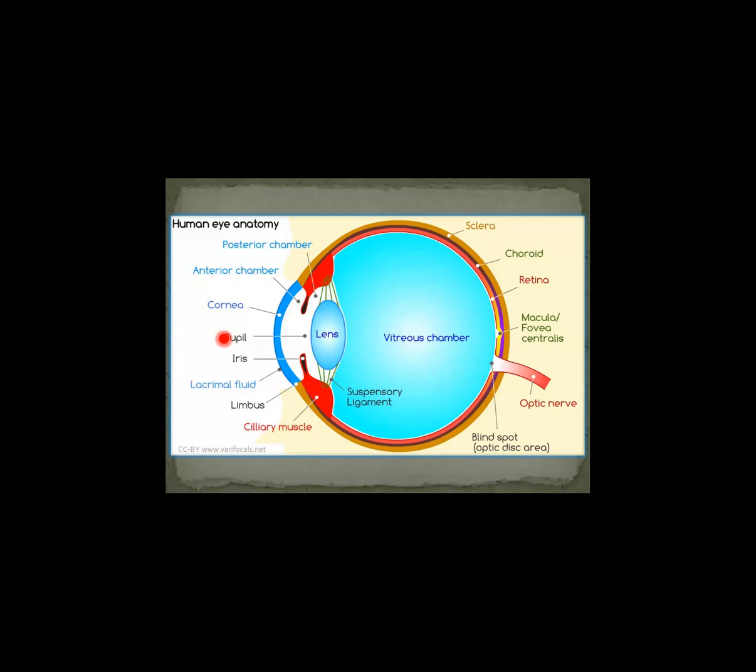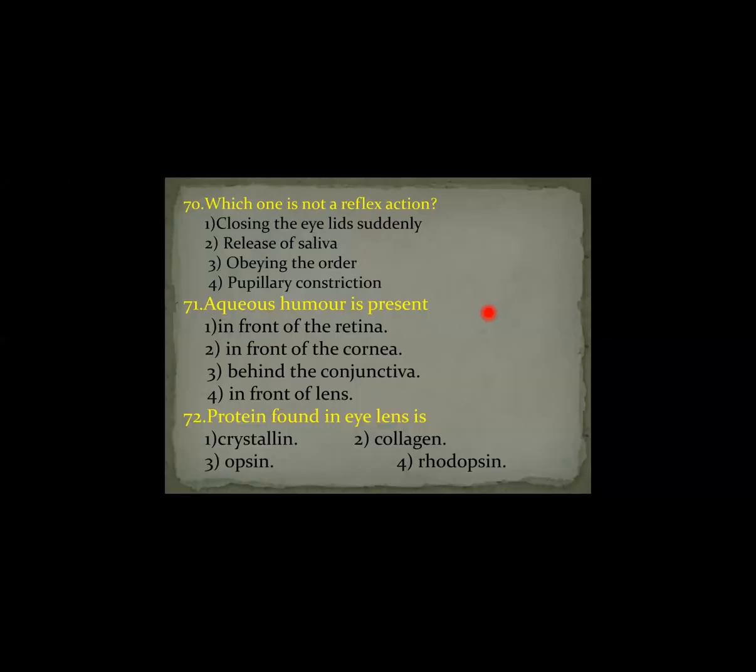There are three layers in the wall of the eyeball. The outer layer is the sclera, the middle layer is the choroid, and the inner layer is the retina. Now we'll see the questions regarding the structure of the eye.